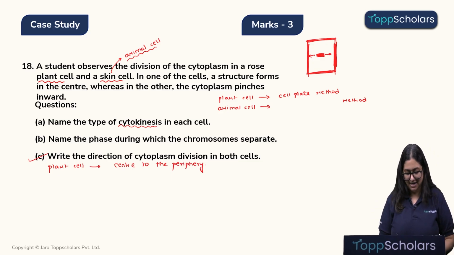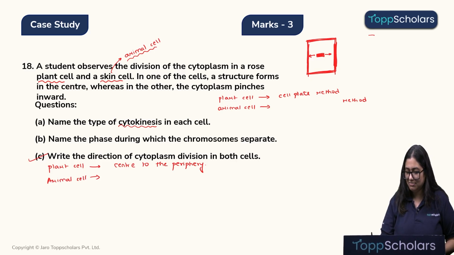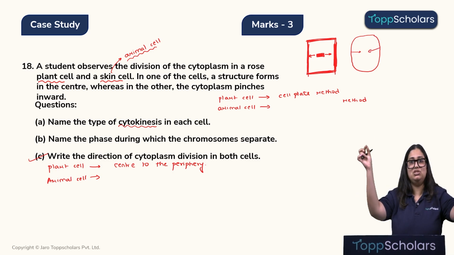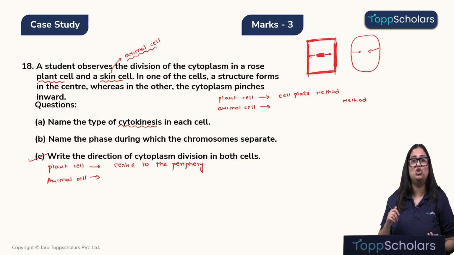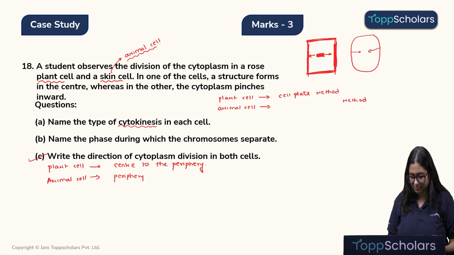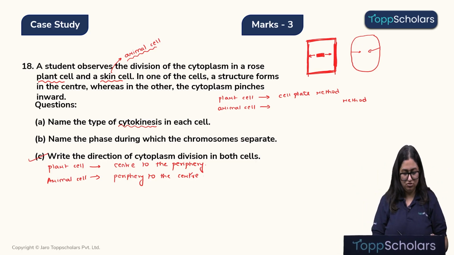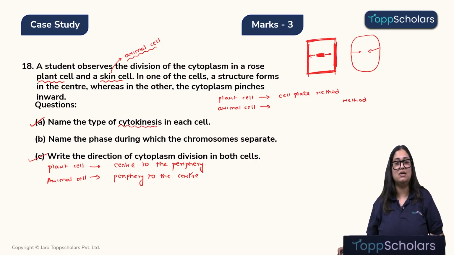Alright children, and in the animal cell, let's look into the diagram. Animal cells have a relatively flexible cell membrane because they do not have a cell wall, so the cell membrane will pinch inwards. It pinches inwards and separates the two daughter cells. Therefore, this movement is from the periphery to the center. I hope this is clear, and this method is the cleavage furrow method. It is furrowing inside. So, we have answered questions A and C. Now, let us come to question B.